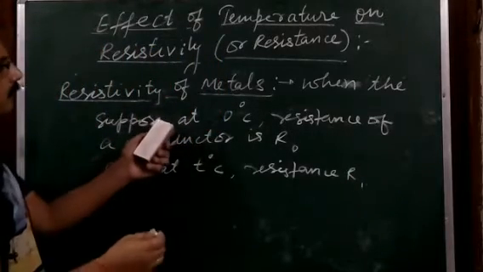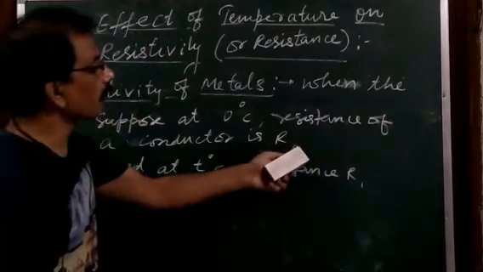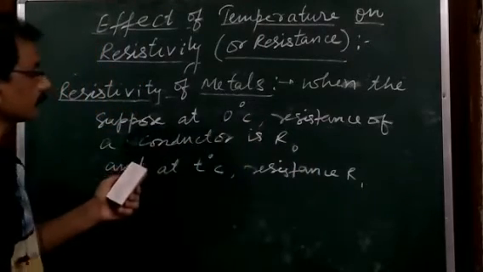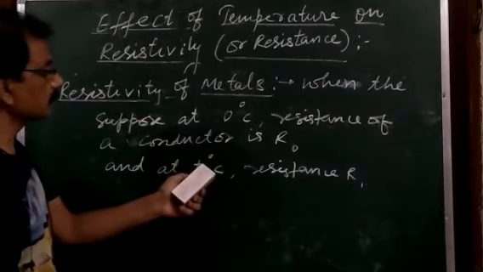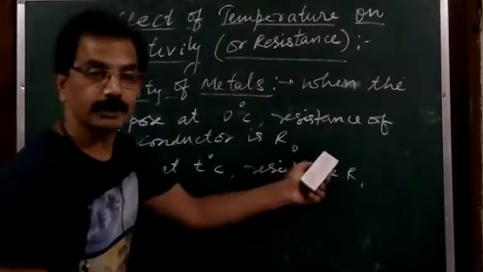It means, if we consider any wire whose resistance is R0 at temperature 0 degree centigrade, and when we increase its temperature up to T degree centigrade, suppose at that temperature its resistance becomes R1.